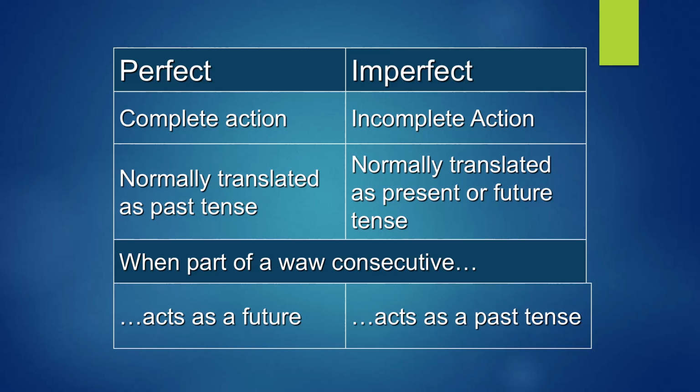So strangely in biblical Hebrew, if you put the letter Waw on a perfect verb, instead of translating it as a past tense, you're going to translate it as a future tense. It's going to act as a future action. And strangely again, when you add the letter Waw and attach it to an imperfect verb, instead of translating the imperfect tense as a future tense, the imperfect tense is going to act or function like a past tense. And so this is what we want to look at today, Waw correlative and Waw consecutive.